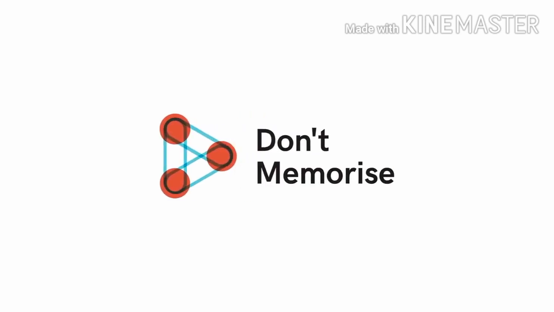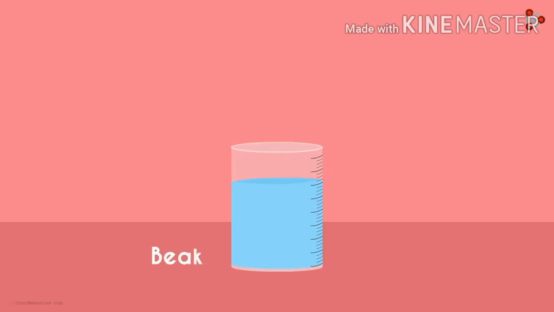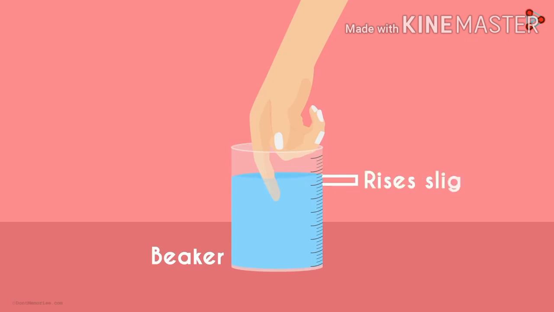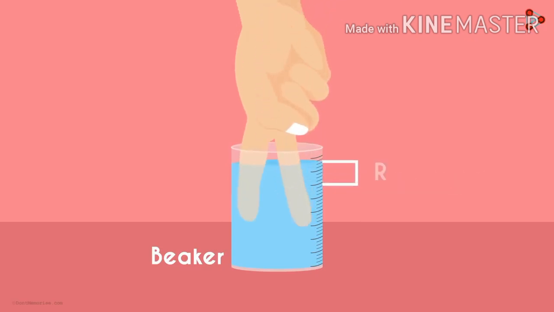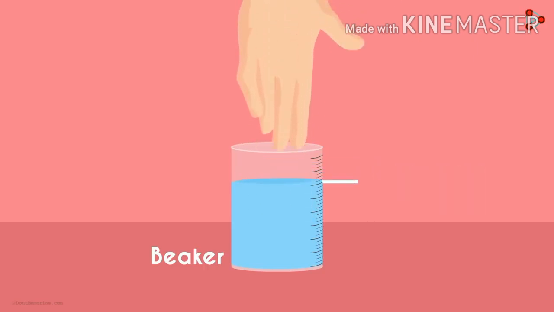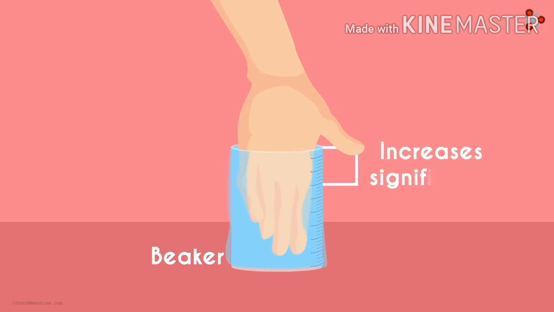First of all, take a beaker and fill it with water. Now dip one finger in the beaker, you will see the water level rises slightly. Now dip two fingers in the beaker, you will see it will rise more. And now dip the full hand in the water, the level rises significantly.